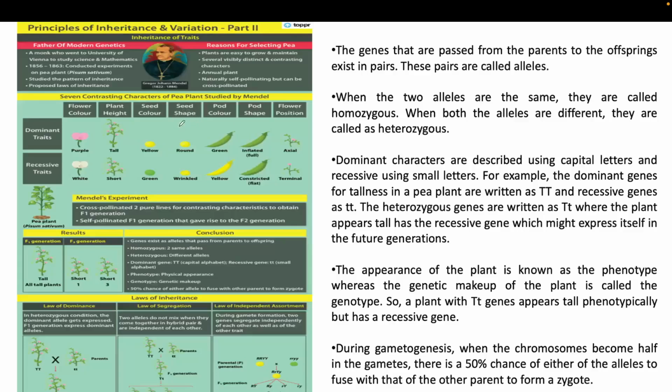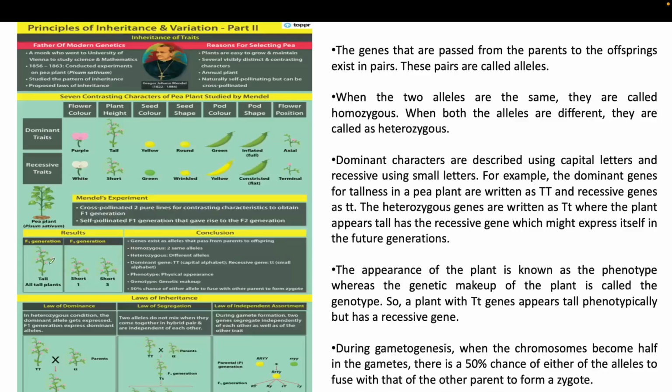Which are contrasting to each other, like purple, white, tall, short, yellow, green, round, wrinkled, green, yellow, inflated, constricted, then axial and terminal. So these are the dominant traits and these are the recessive traits. Then Mendel's experiment: cross-pollinated two pure lines for contrasting characteristics to obtain the F1 generation, and self-pollinated the F1 generation, which gives rise to the F2 generation.